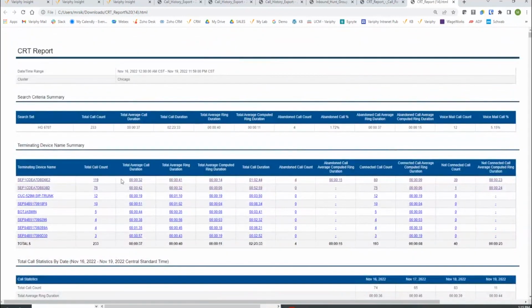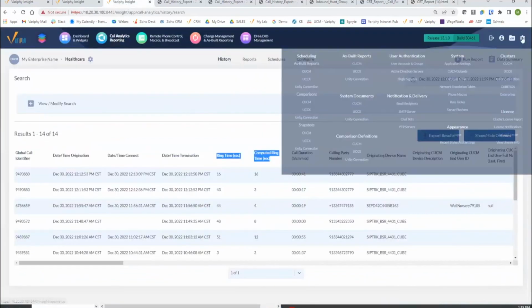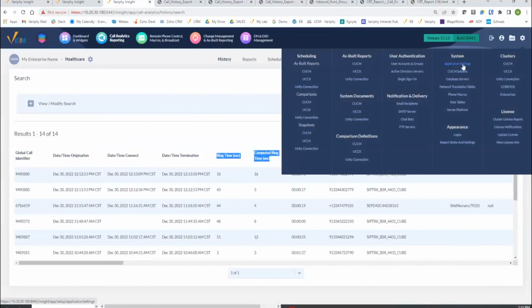Okay. Now, there are some things I do want to make mention of as well here. Let's pop back to the UI. So, how do we do this, or how does it get done necessarily? I'm going to show you real briefly, off the settings gear, let me go into System and then the application settings.